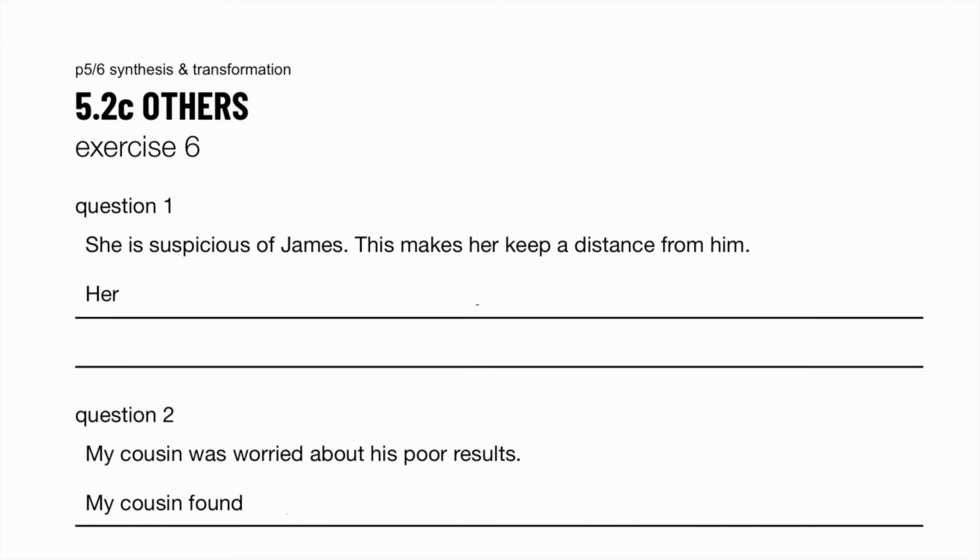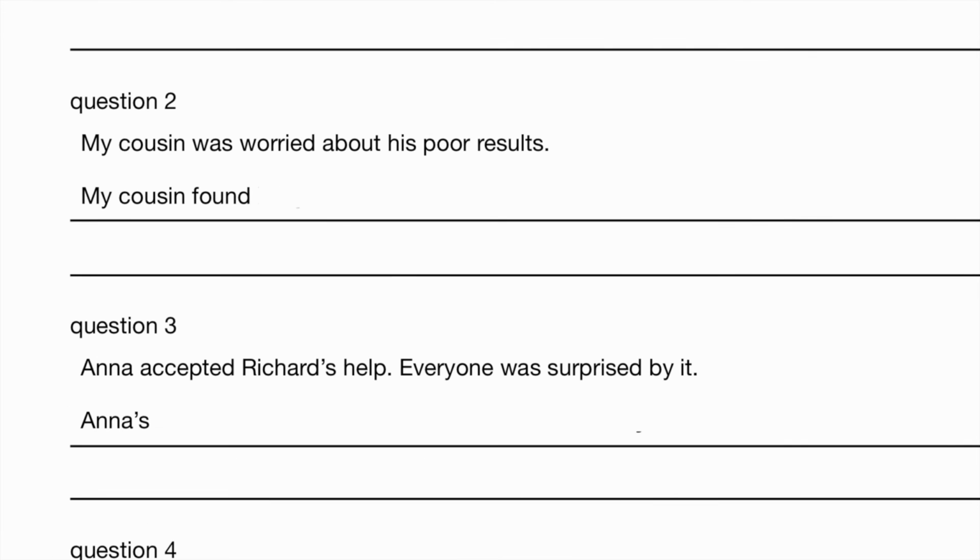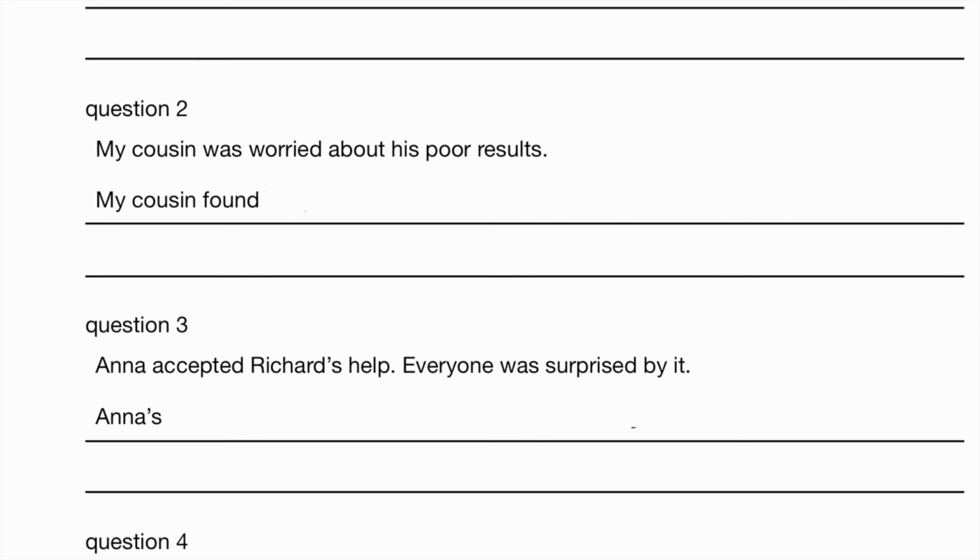The noun form of suspicious is suspicion. Her suspicion of James makes her keep a distance from him. Question 2. My cousin was worried about his poor results. So my cousin found his poor results worrying.